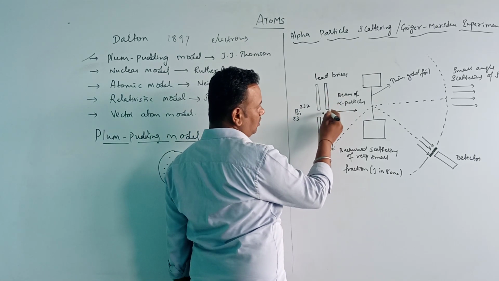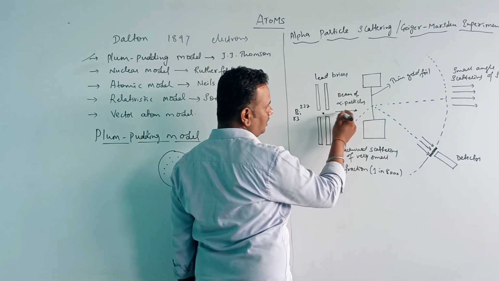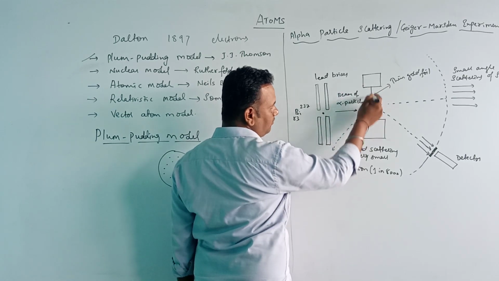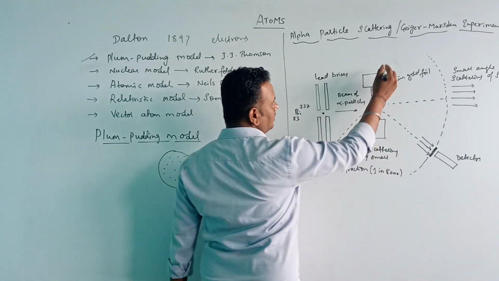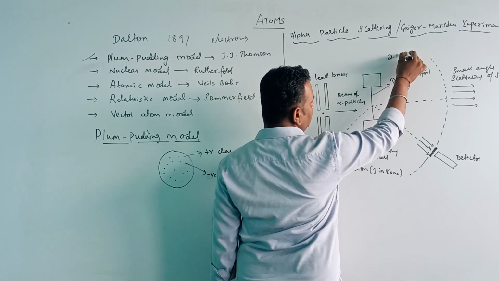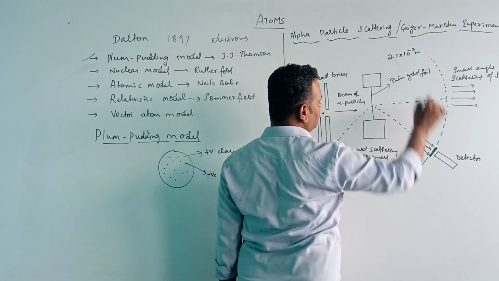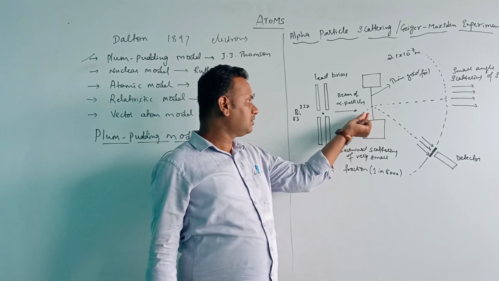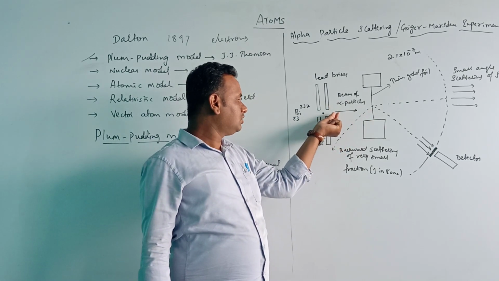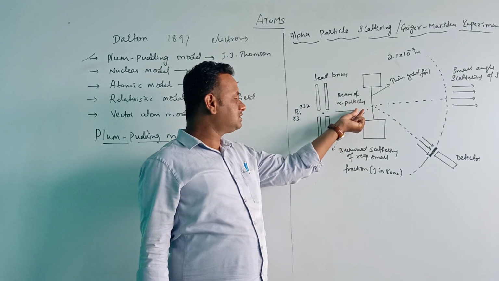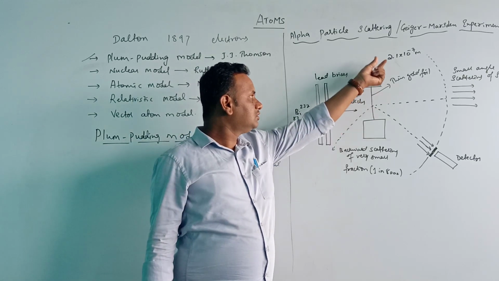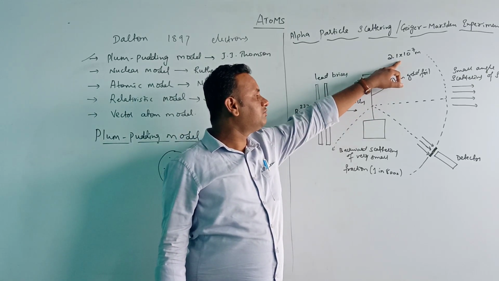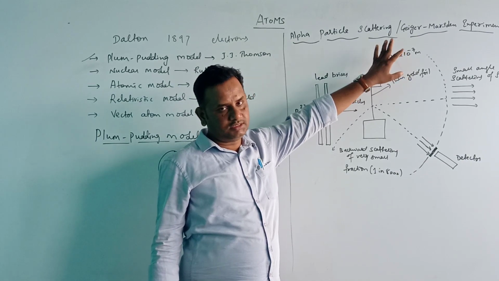The collimated beam of alpha particles is made to fall on a thin gold foil of thickness 2.1 x 10^-7 meter.